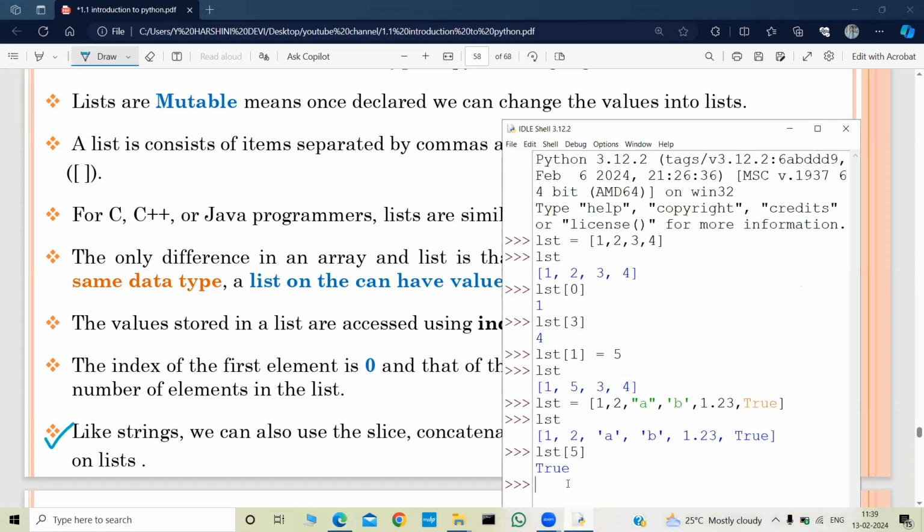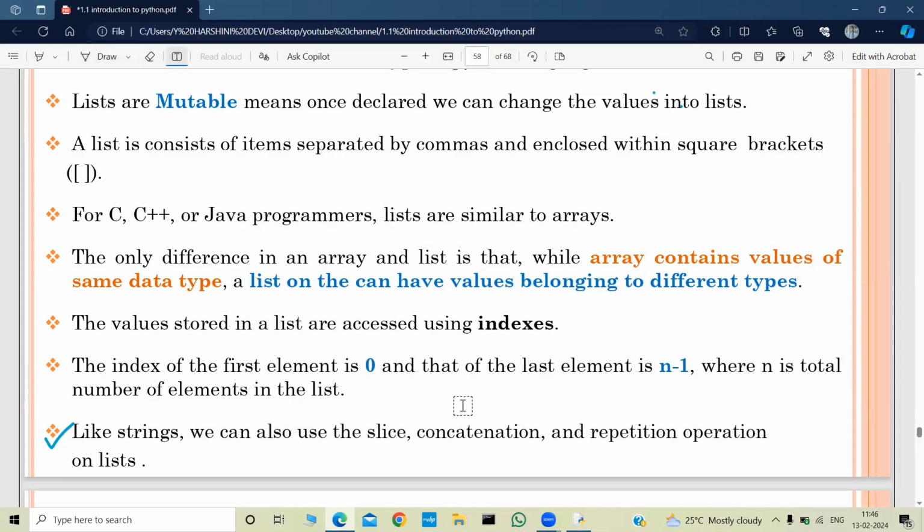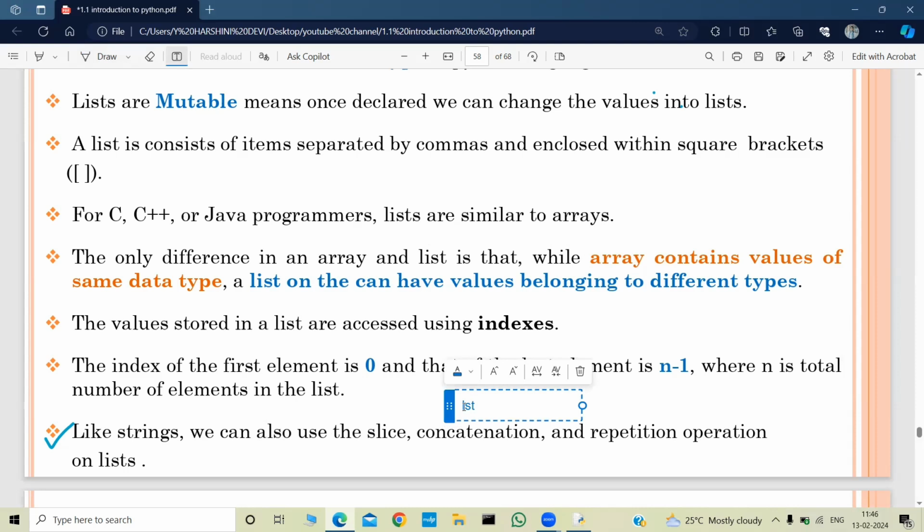So let us do some slicing. I want to retrieve the data from index 1 to index 4, that is 2 to 1.23. The starting index will be 1 till 1.23, meaning 0, 1, 2, 3, 4. Then I will do 4 plus 1, that was 5. If you observe, we got elements from index 1 till index 4. So we do list of A colon B plus 1, where A is the starting index and B is the end index.